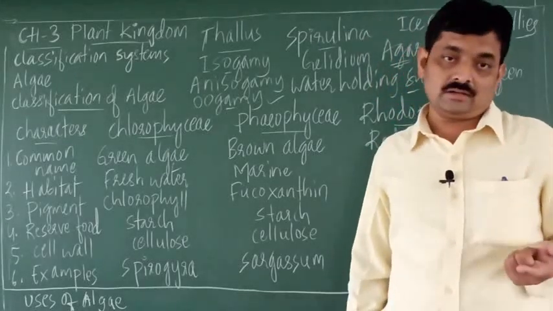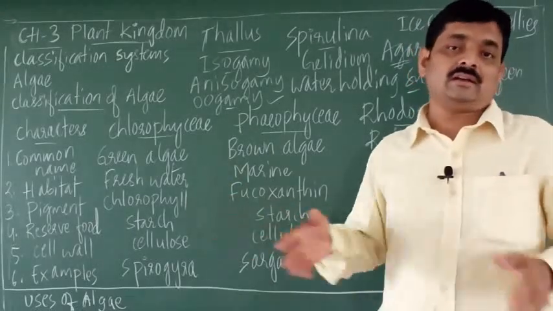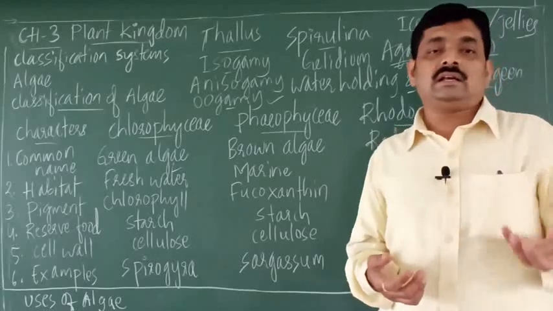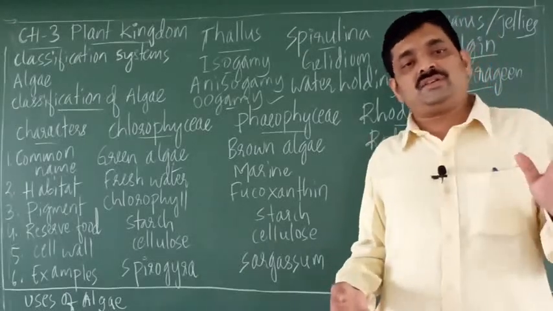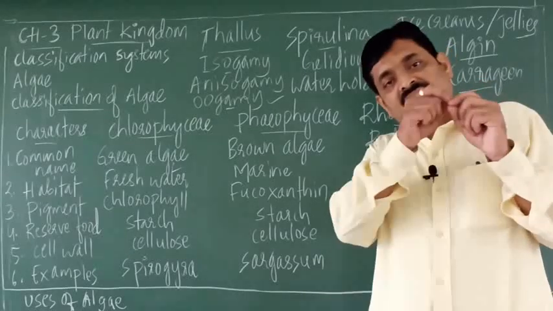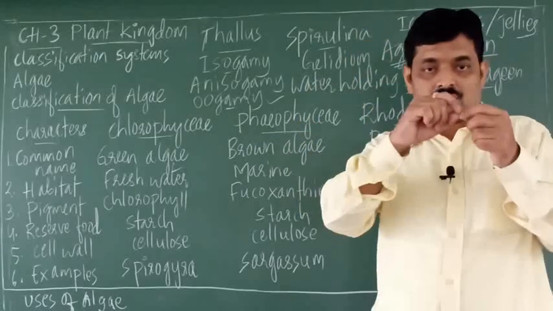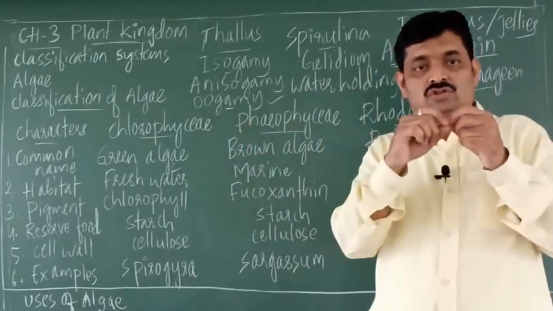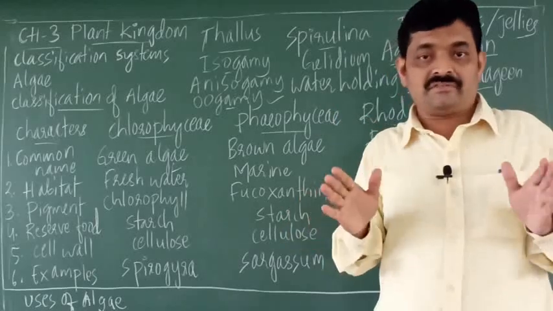Singular alga, one alga, plural algae. So Spirogyra is a green alga. It is filamentous. Body is composed of filaments. Filaments are thread-like structures. They look like threads, or like your hair, long thin hair. So such long thin hair-like structures are called filaments.